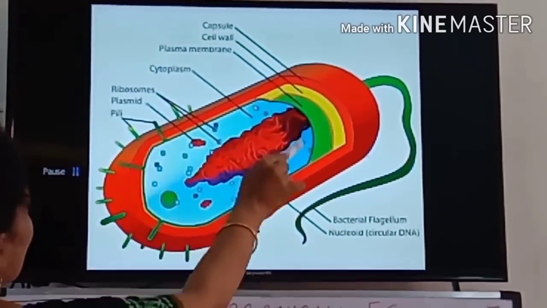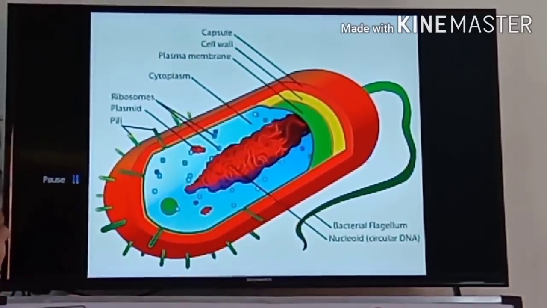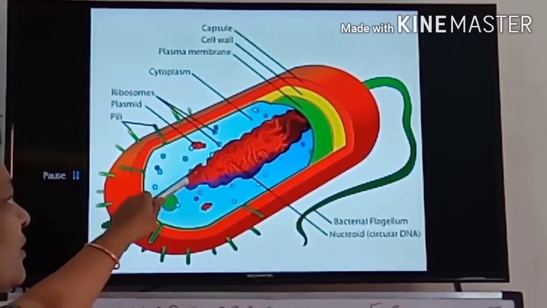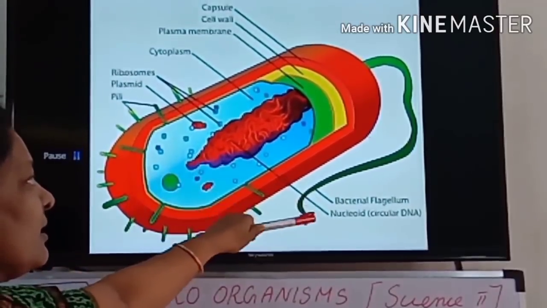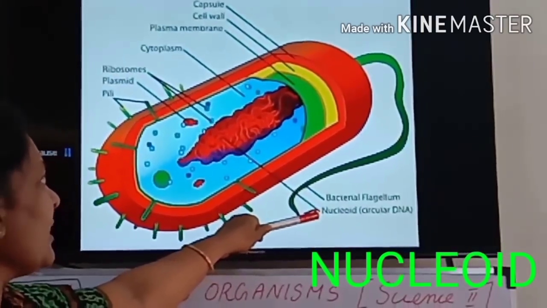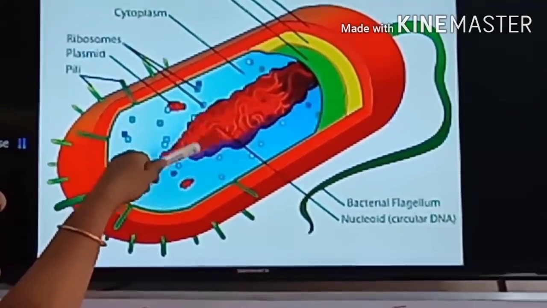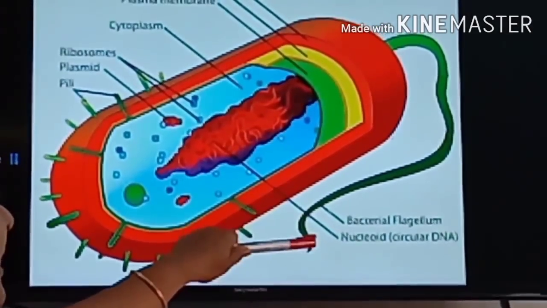And if you go inside that, so protoplasm is there, but there is no proper nucleus. So you should not say nucleus. Instead, you can use the term nucleoid. Nucleoid. Okay. And a circular DNA is present. Here the circular DNA is present inside the nucleoid.